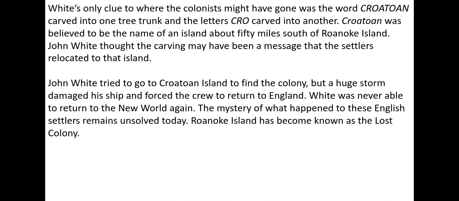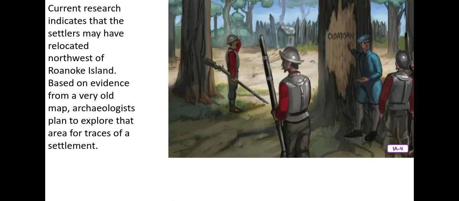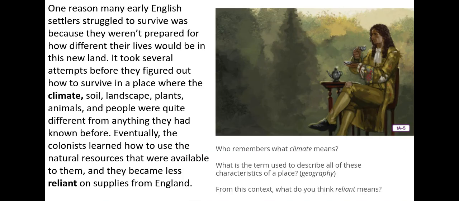The mystery of what happened to these English settlers remains unsolved today. Roanoke Island has become known as the Lost Colony. What do you think happened to those people? Current research indicates that the settlers may have relocated southwest of Roanoke Island. Based on evidence from a very old map, archaeologists plan to explore that area for traces of a settlement. So they still don't know for sure.